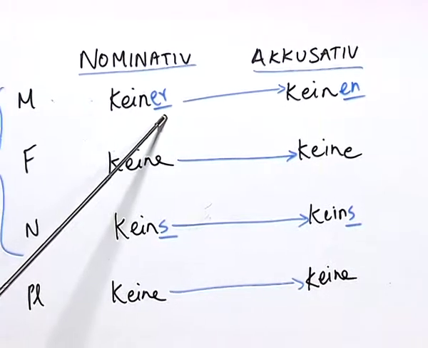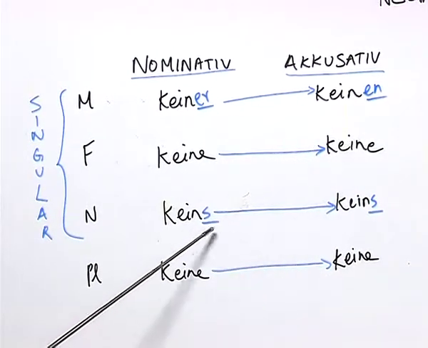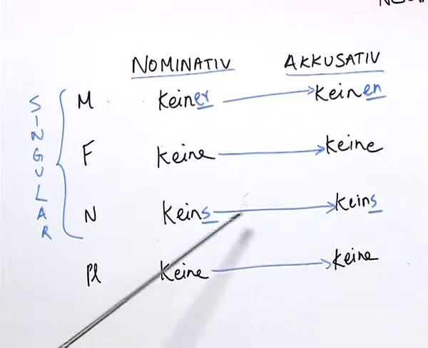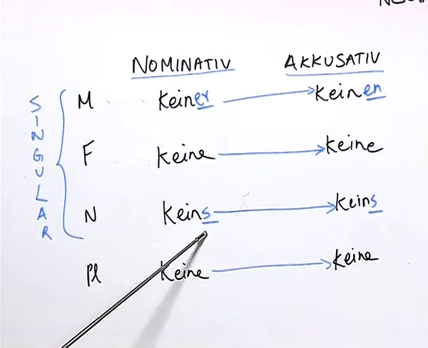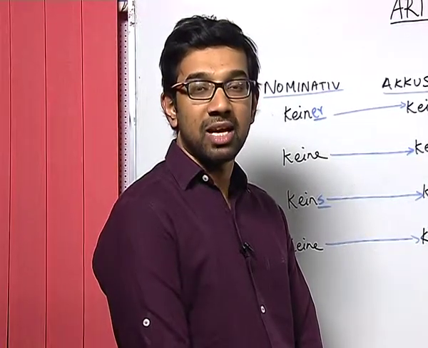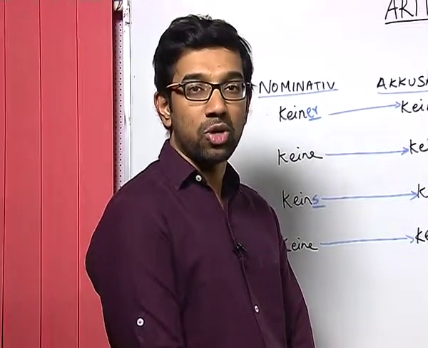As you can see, it is er, which becomes en, and s in neuter remains s in accusative, which is the same form as in nominative. Now, let us look at some examples where the negative article functions as pronoun.